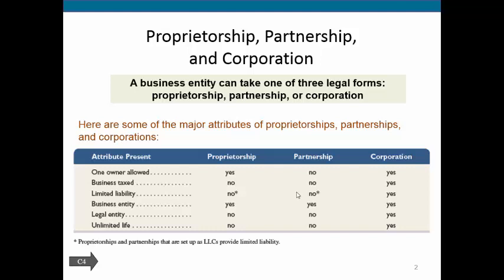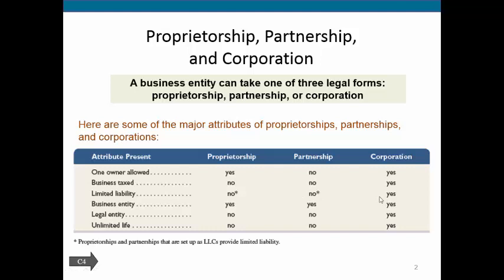If someone's suing the company for $1 million, but the company does not have $1 million, that person can take the money that the company does have, and then whatever's left over, they can come after you as a partner or a proprietor.